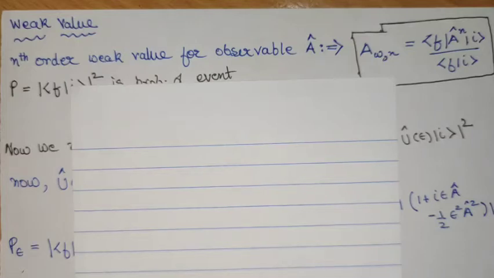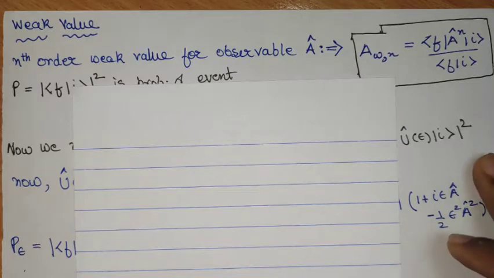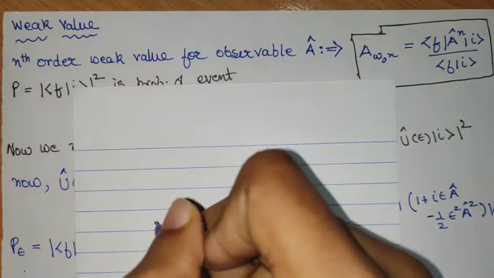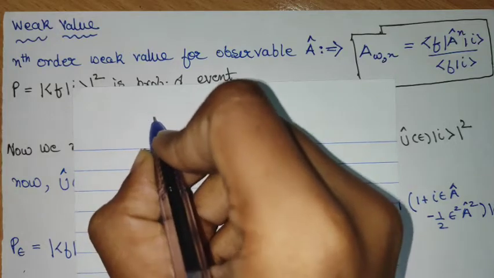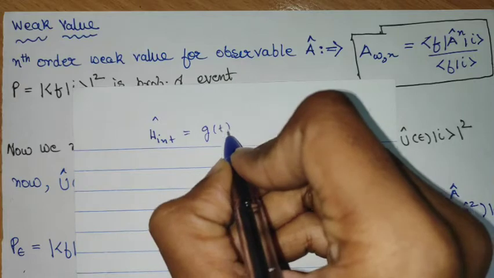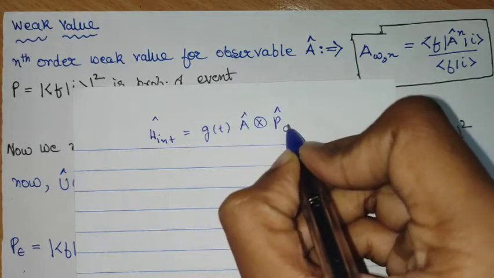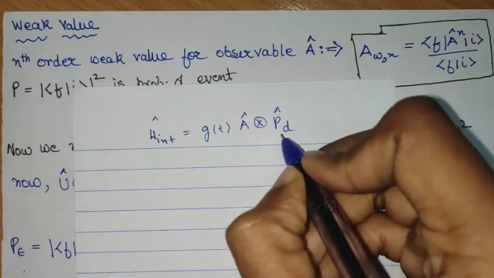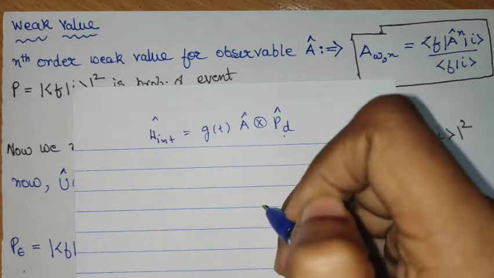Well, welcome to this video. In this video, we will be discussing weak values. So in the previous video, I discussed weak measurements, where we had an interaction Hamiltonian. The form that we saw was a tensor product with the momentum operator in the device space. So this part was the device or the needle part, and this was the system part.